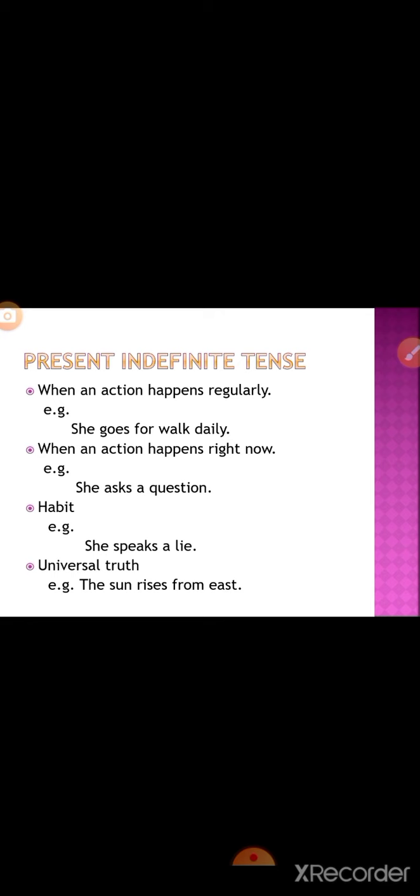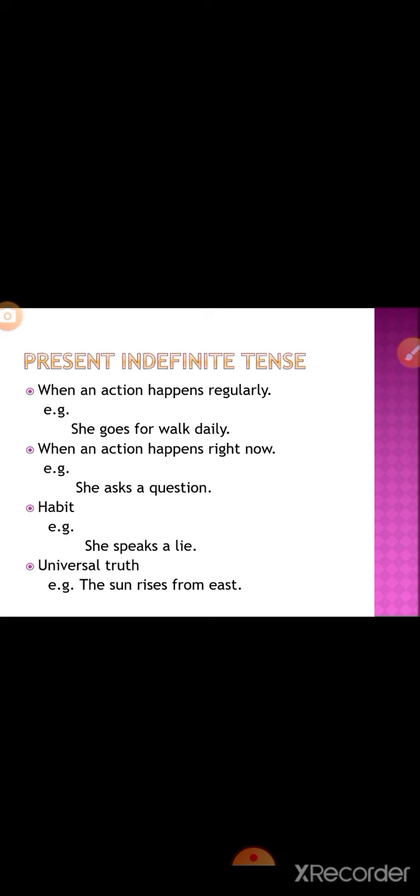When an action happens right now, at the spot, we call it present indefinite. For example, she asked a question. Present indefinite tense can be any habit. She speaks a lie. That is a habit which is considered as present indefinite.